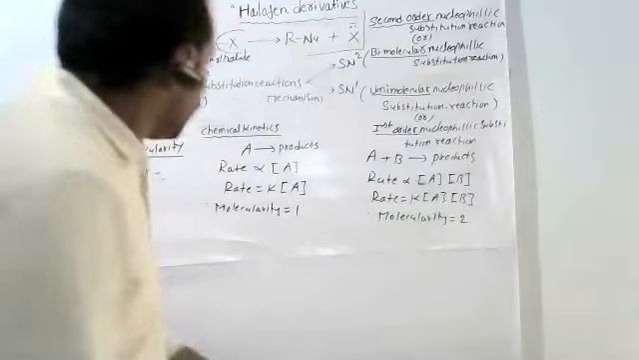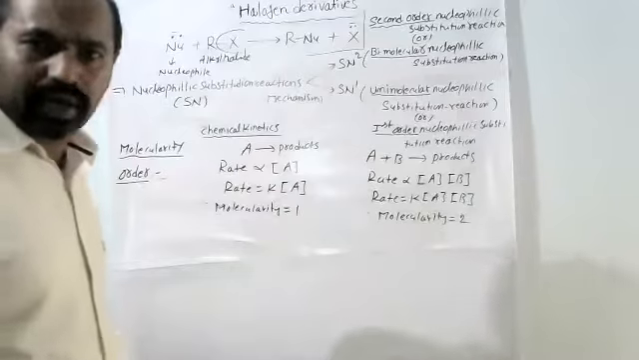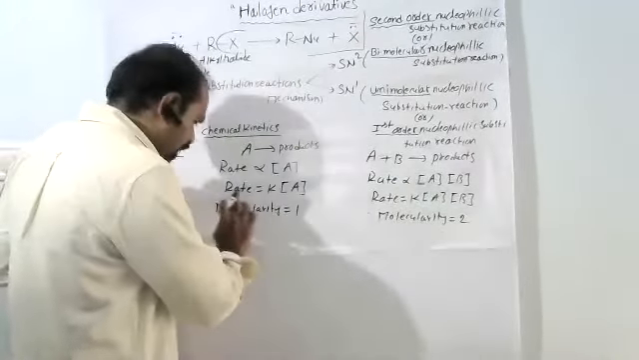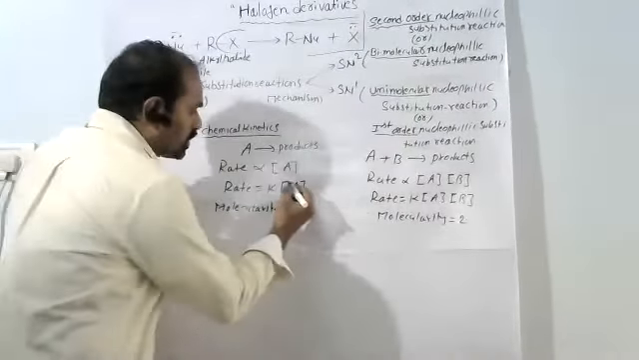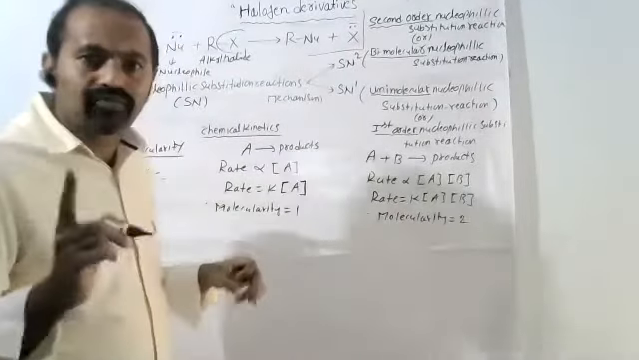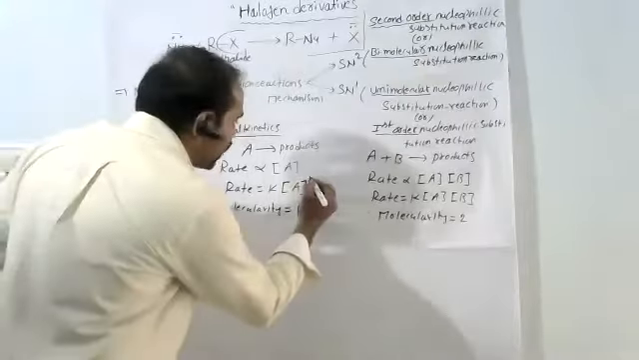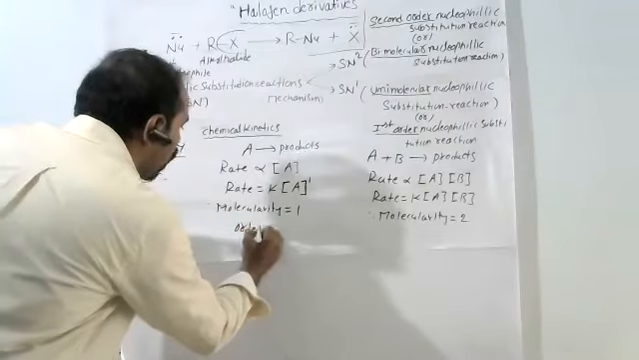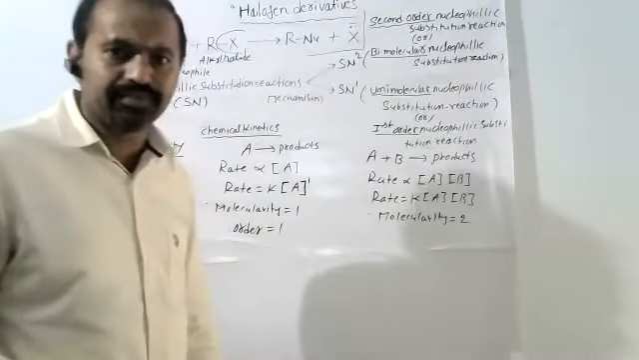For example, given the equation A gives rise to products, here is the rate of reaction. In this rate of reaction, this is the concentration of A. So what is the sum of the powers of the reactant concentrations? What is the power here? 1 only. Therefore, for this reaction, the order is 1. It is a first order reaction.